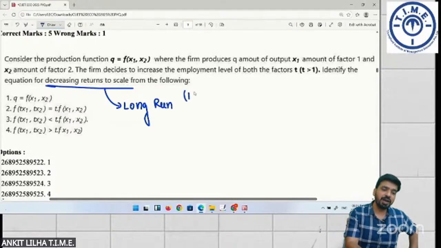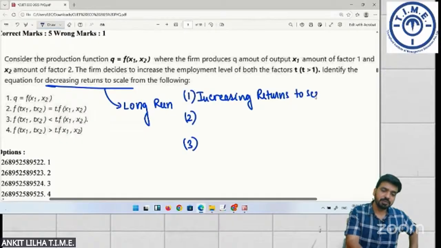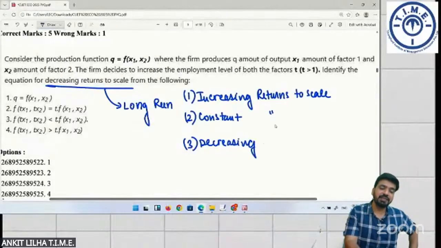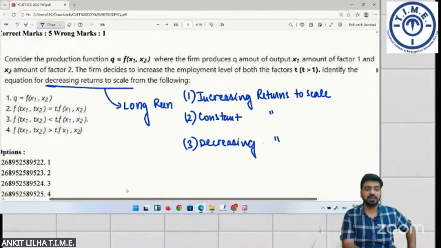In long run, you have three stages, which are increasing returns to scale, second one is constant returns to scale, and third one is decreasing returns to scale. Now, how do you judge whether it is increasing, constant, or decreasing?